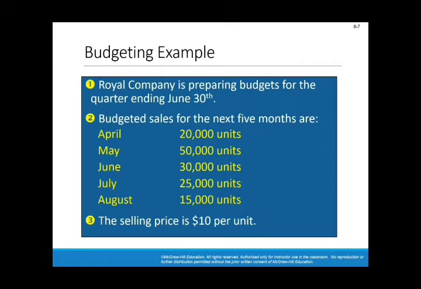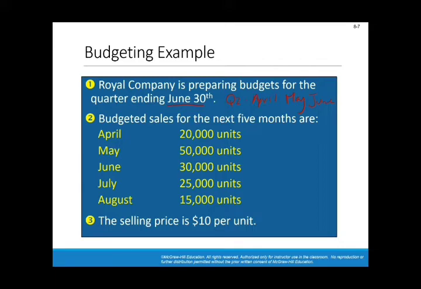The given says, Royal Company is preparing budgets for the quarter ending June 30. When we say quarter ending June 30, we are referring to the second quarter, Q2. And this Q2 includes months 4, 5, and 6. I'm referring to April, which is month number 4, May, which is month number 5, and June, which is month number 6. So we are preparing now a budget for quarter 2.